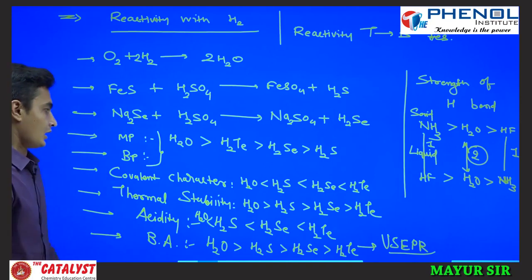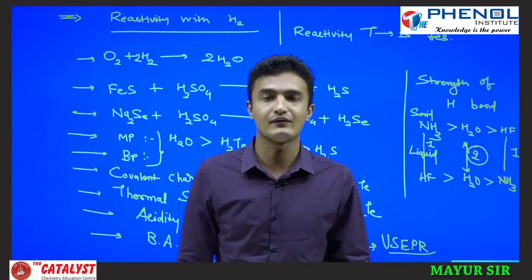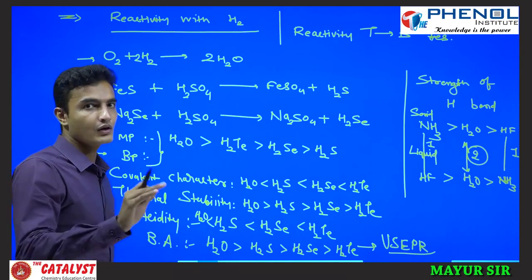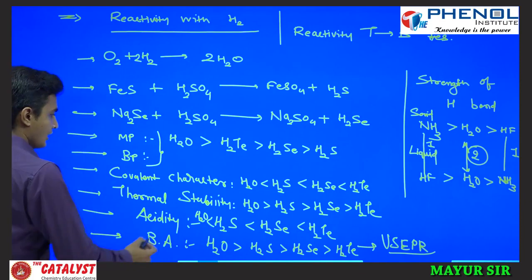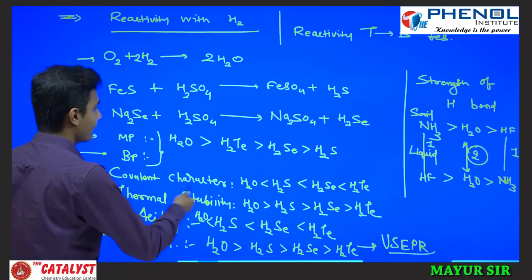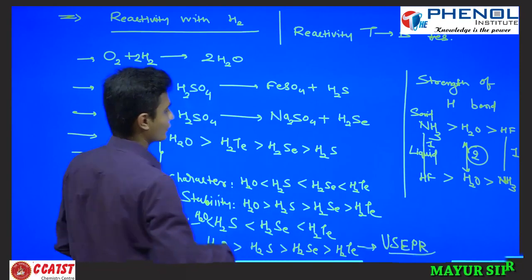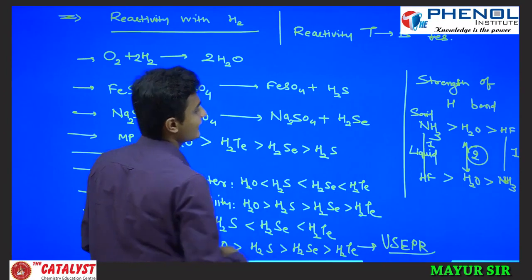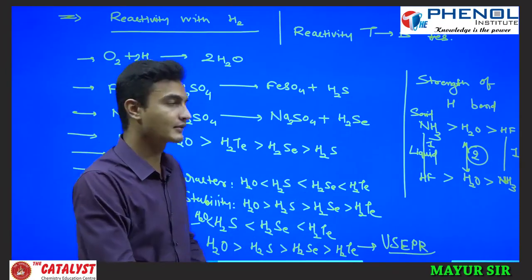The last thing is the reducing character. The easier the H+ liberation, the more reducing the compound is. So here in the covalent character order, H2O, H2S, H2Se and H2Te, hydrogen is liberated fastest in H2Te. Why? Because the bond length is larger and the bond strength is smaller.